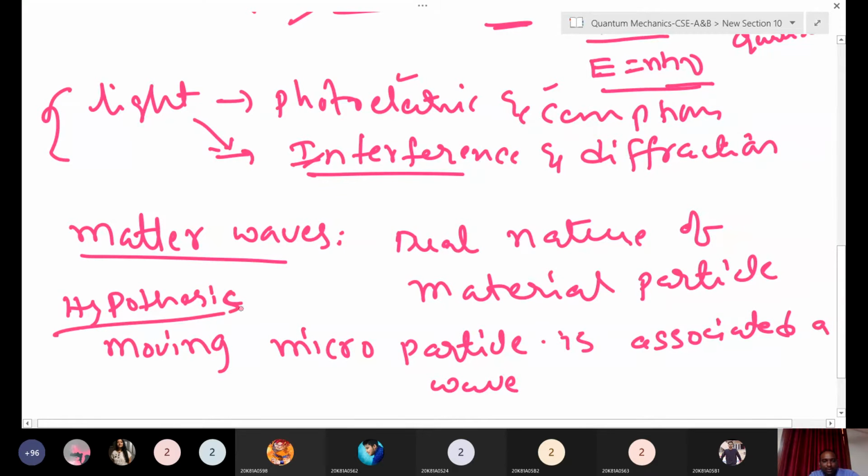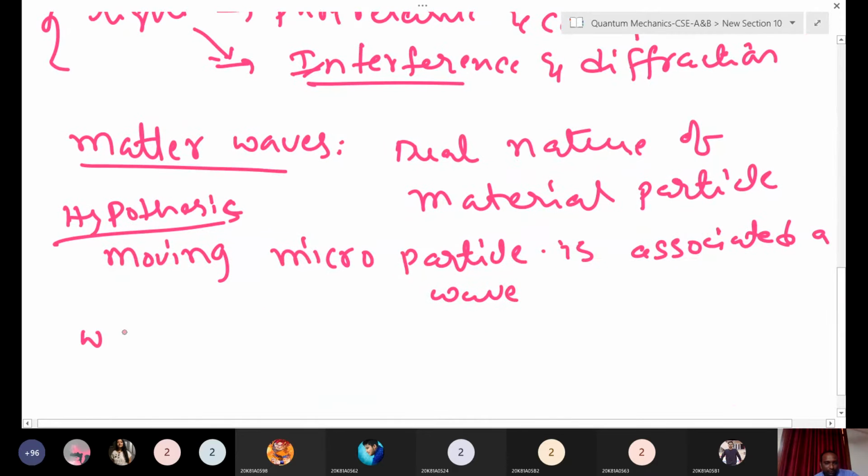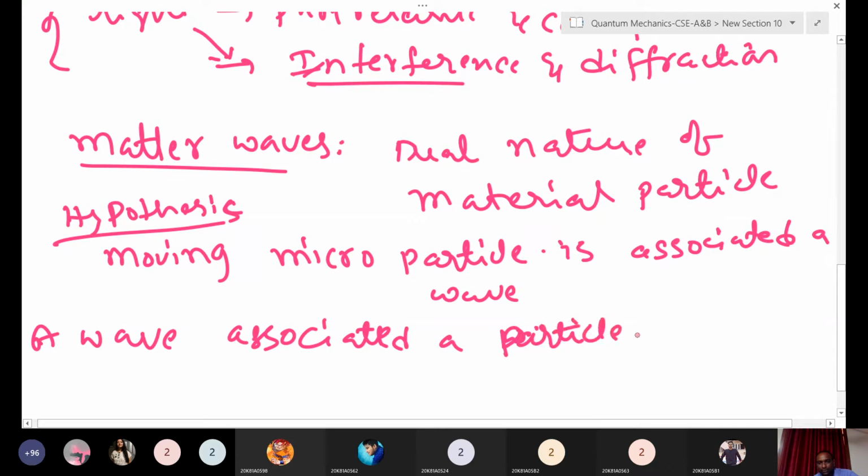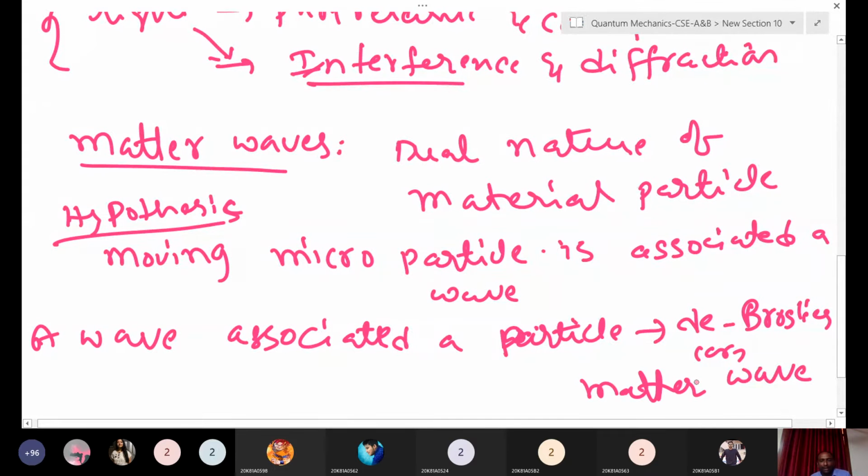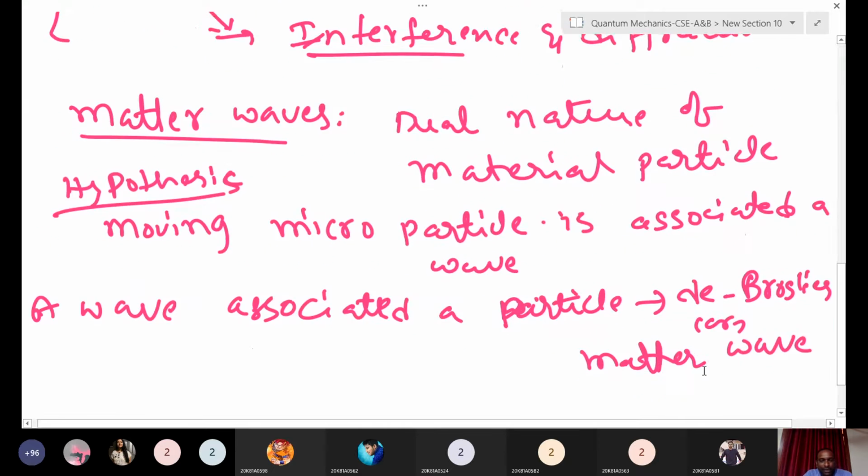You can write it as a wave associated with a particle. The wave associated with a particle he called a de Broglie wave or matter wave. Any material particle, meaning a particle having some mass and in motion, is always associated with a wave. That is the matter wave. Is it clear now?